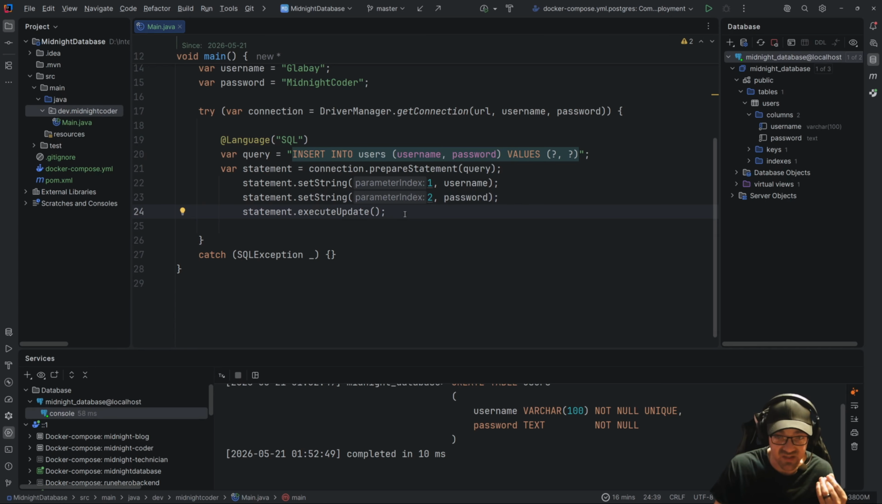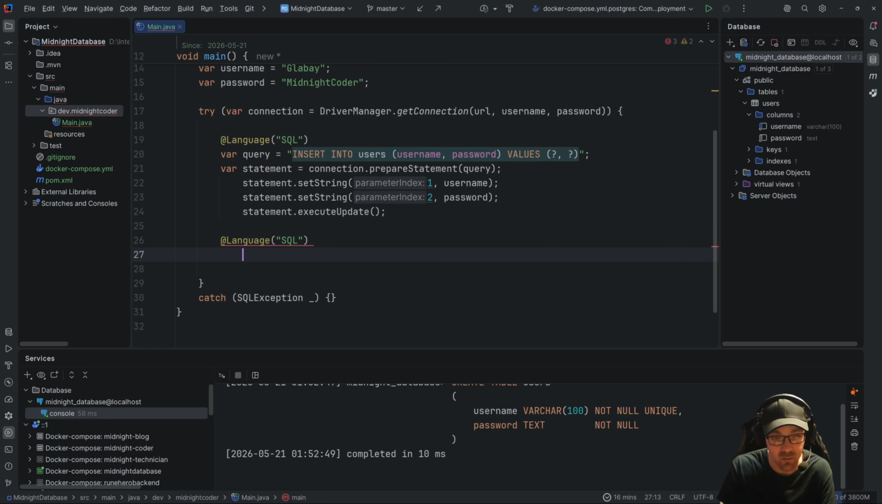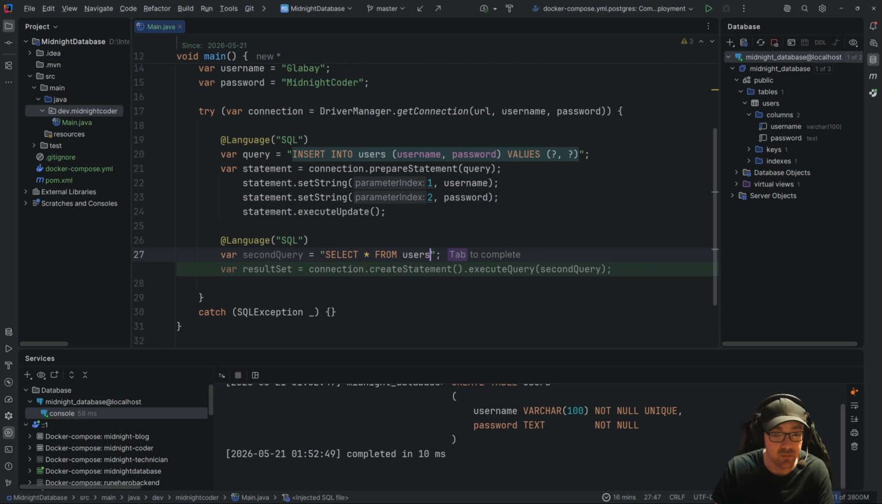But now I want to be able to see what I did. So how do we get that data? Okay, now we're going to come in here and we're going to do another language. This is going to be another SQL one, and this bad boy is going to be my second query. And this is almost what we're doing. We're just looking to select all from users.